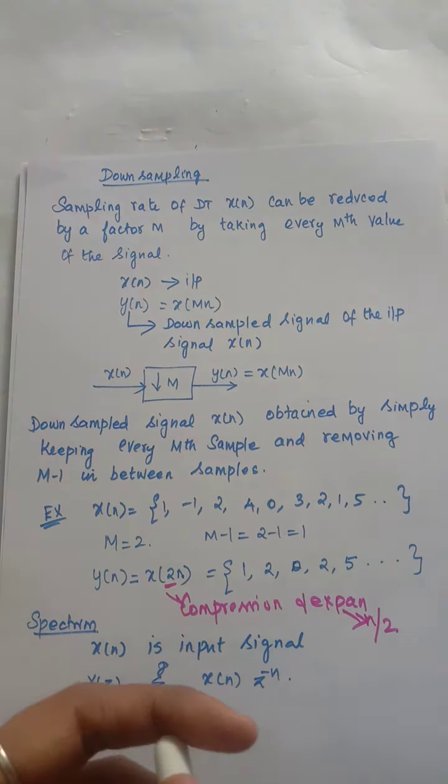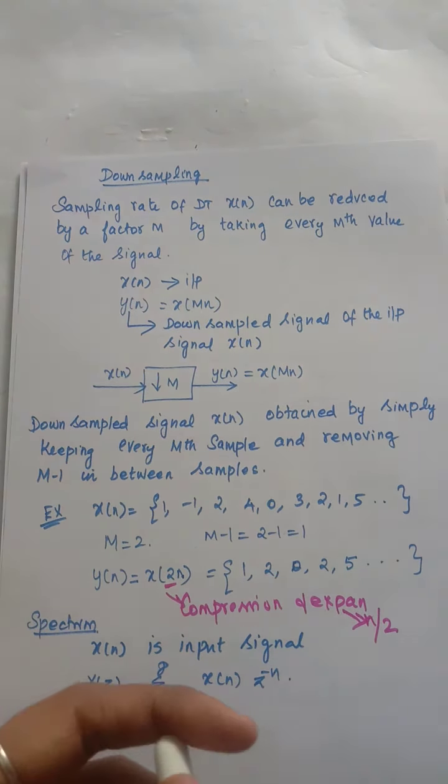Now here the downsampled signal y is obtained by multiplying the sequence x of n with a periodic train of pulses p of n with a period M, and then leaving M minus 1 samples. It is the same concept, but here we are going to leave M minus 1 samples. This is the Fourier series representation of a periodic train of pulses.